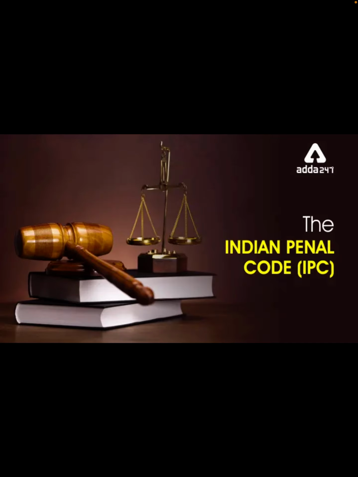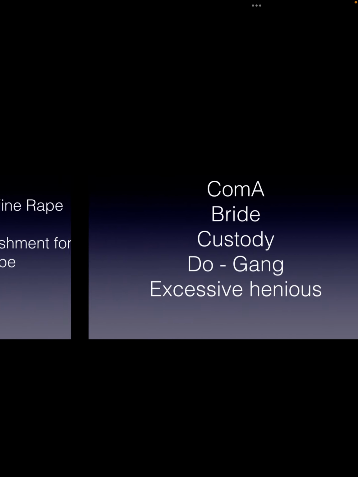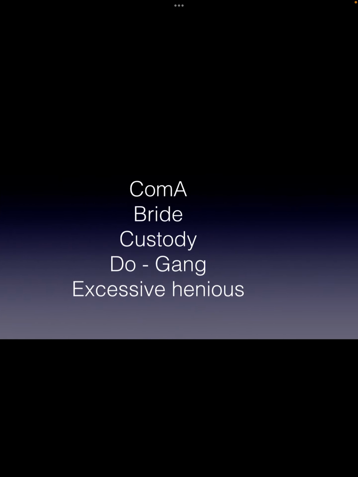Let's begin with the rape related IPC. As you all see in movies, 375 IPC is the definition of rape and 376 IPC is the punishment for rape. Under punishment it is divided into 376 A, B, C, D and E. The mnemonic for this is: A represents coma. Therefore, if the woman goes into a coma, the punishment is 376 A IPC.